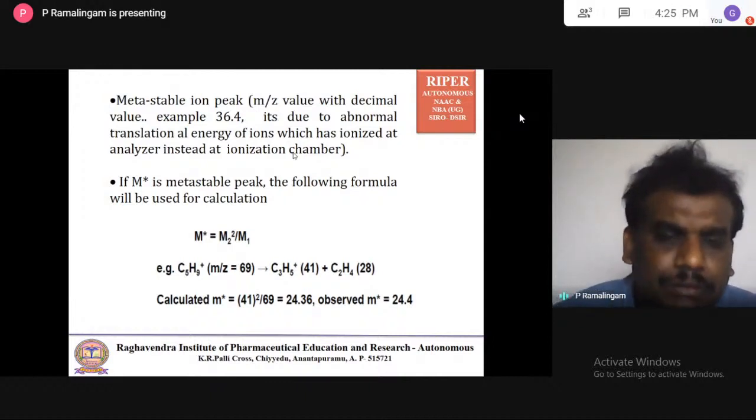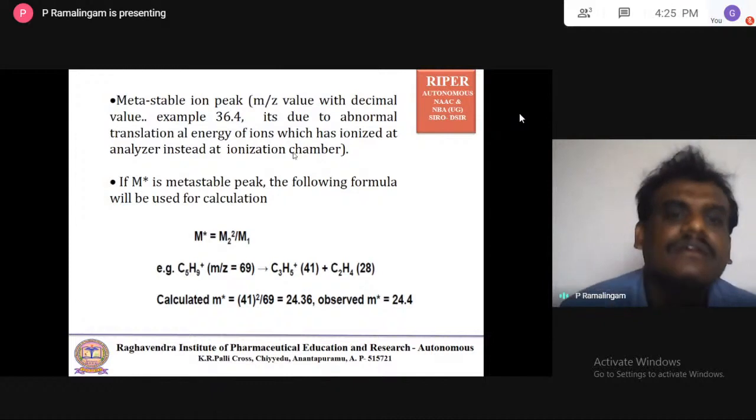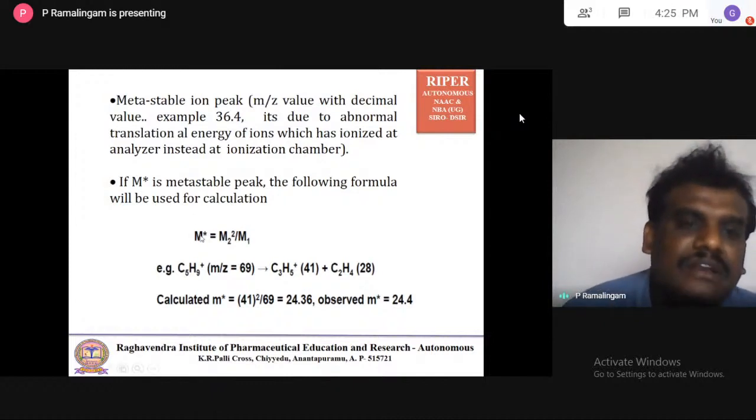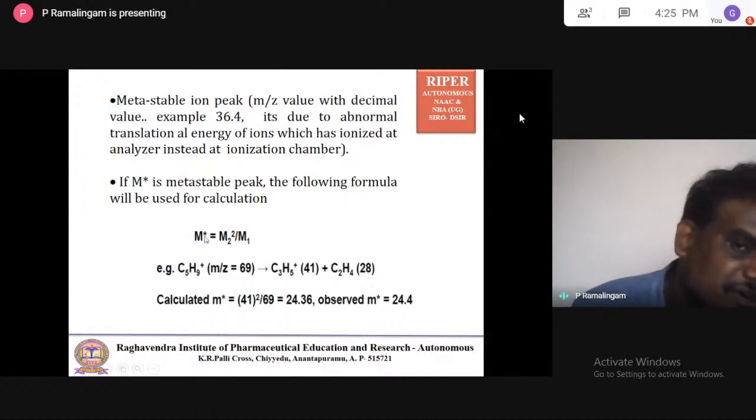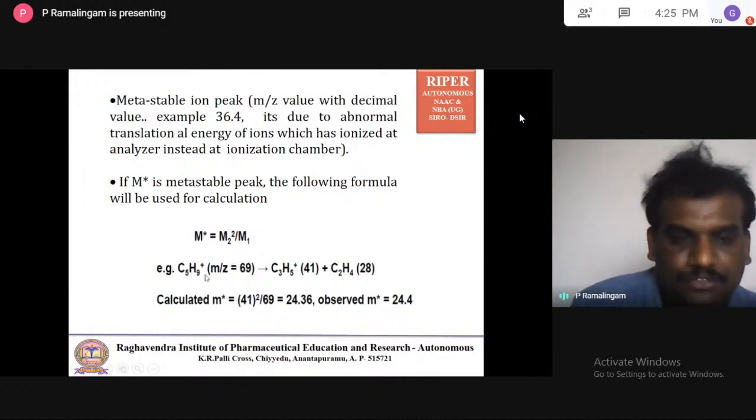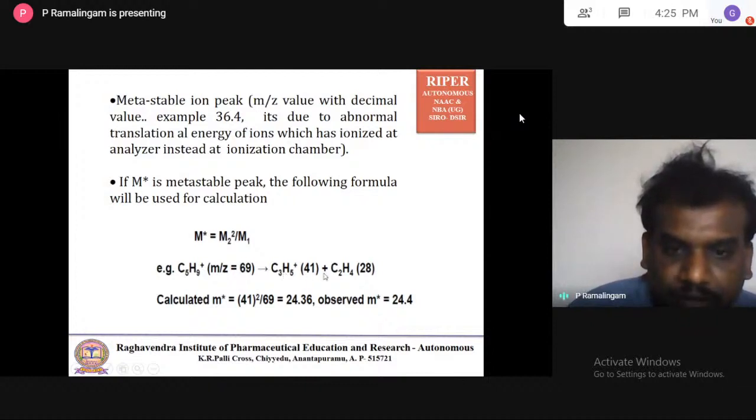There is also a formula you have to remember to calculate the metastable ion. M star, which we generally mention for the metastable peak, is equal to M2 whole square by M1. For example, this C5H9 plus ion, the m/z value is 69. It produces C3H5 plus at 41 plus C2H4 neutral molecule.